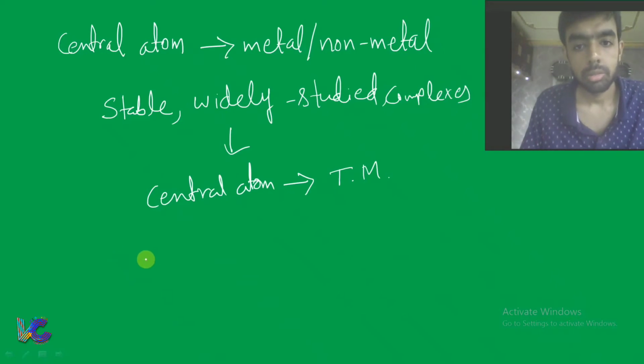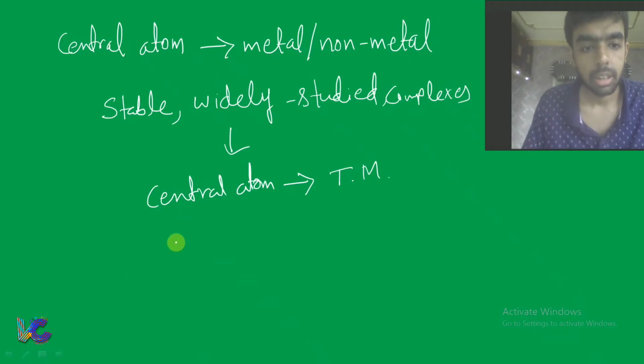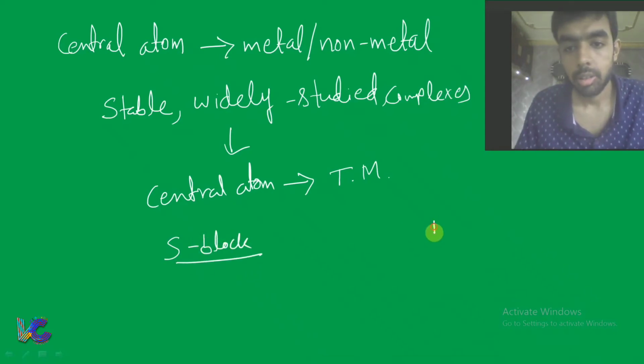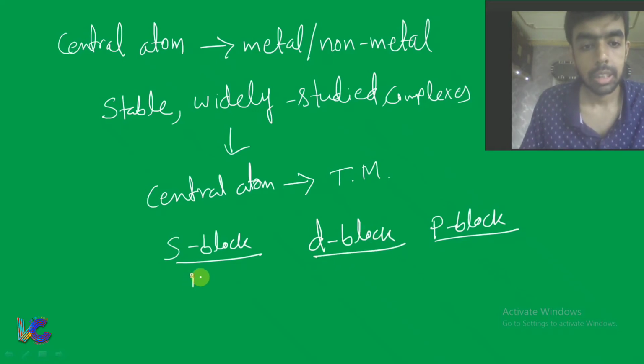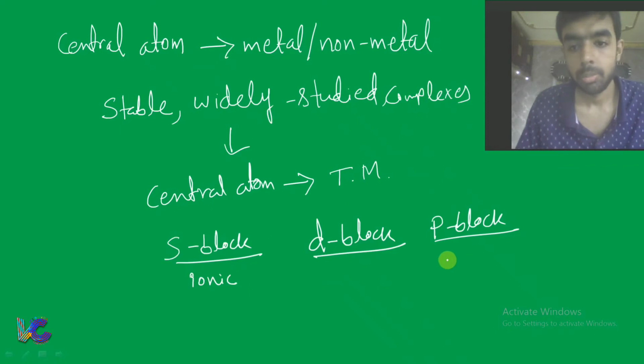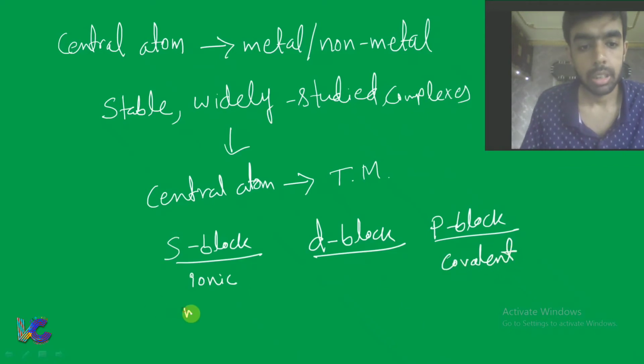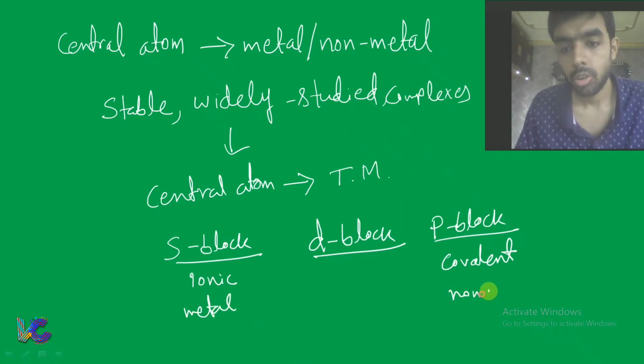Now what is this transition metal? If you look at the periodic table, here you have the s block, here you have the p block, and in between you have the d block. The s block is generally ionic and metallic, and the p block is covalent and generally non-metal.